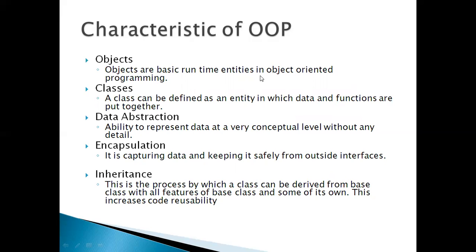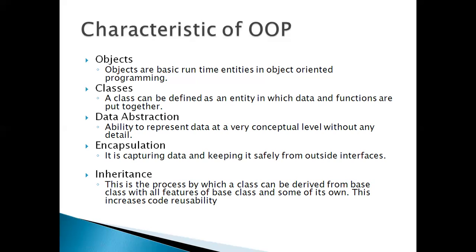And what is a class? A class can be defined as an entity in which data and functions are put together. We can see it as a framework that includes the data and the functions in the class. And many objects of the class can be created.